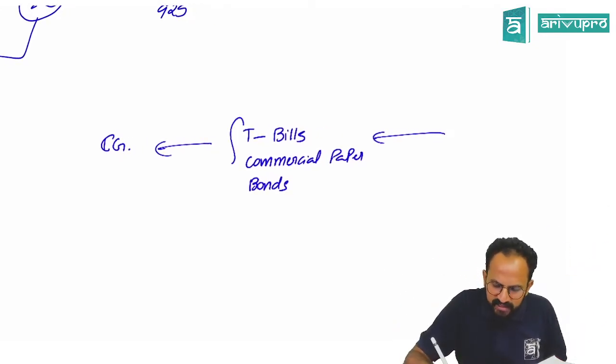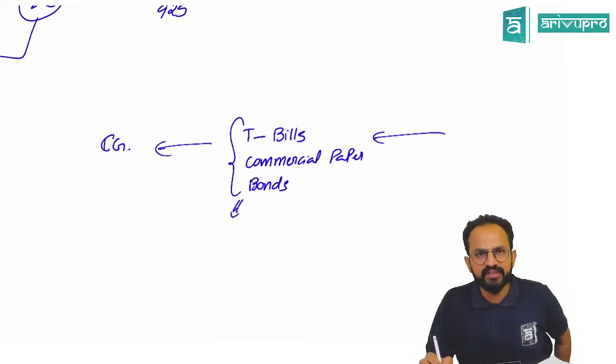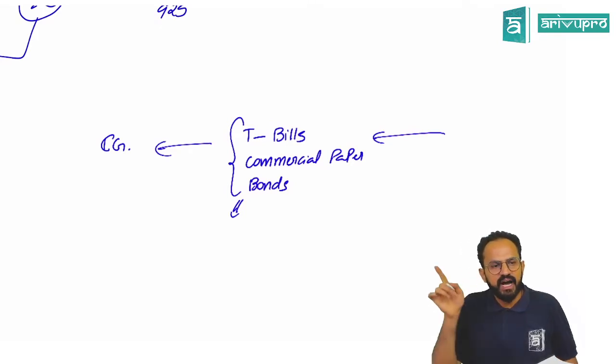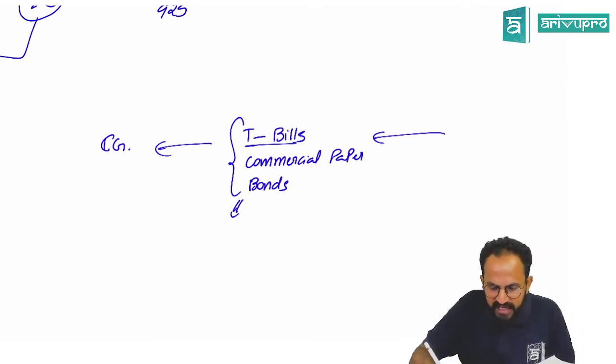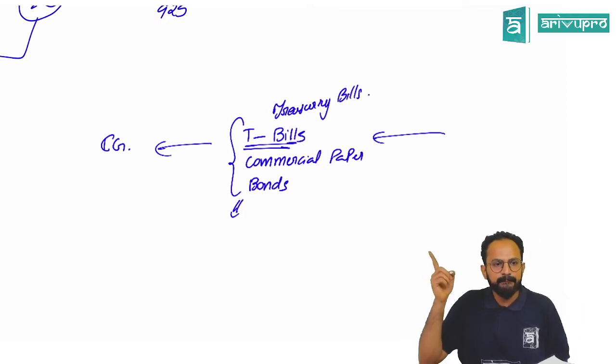All these are like securities only. In simple words, just like a company issues equity shares and debentures, RBI issues these instruments. They are called T-bills, meaning treasury bills.